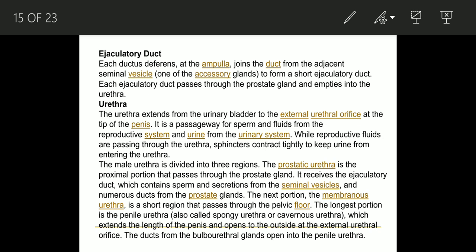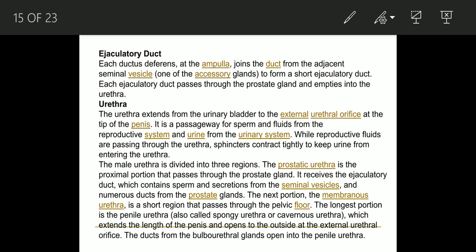Each ductus deferens at the ampulla joins the duct from the adjacent seminal vesicle to form a short ejaculatory duct. Each ejaculatory duct passes through the prostate gland and empties into the urethra. The urethra extends from the urinary bladder to the external urethral orifice at the tip of the penis. It is a passageway for sperm and fluids from the reproductive system and urine from the urinary system.